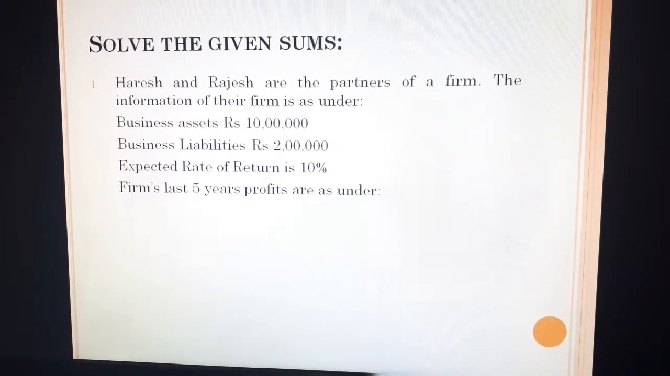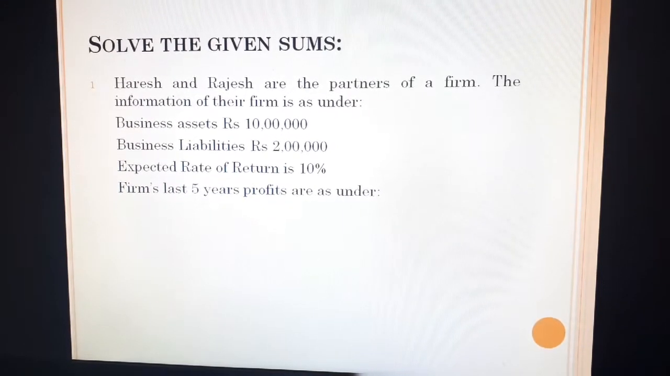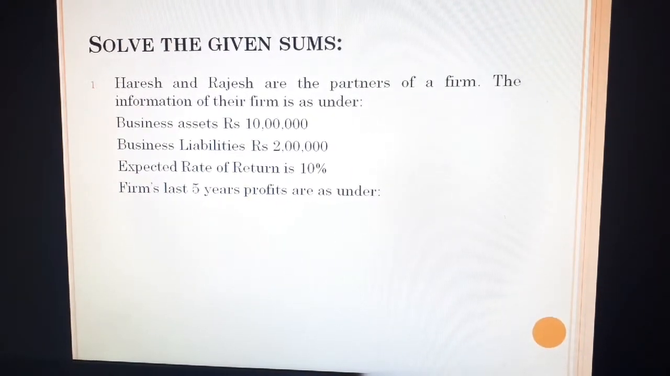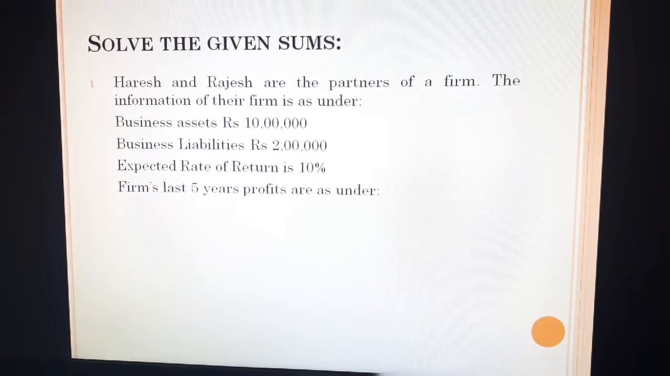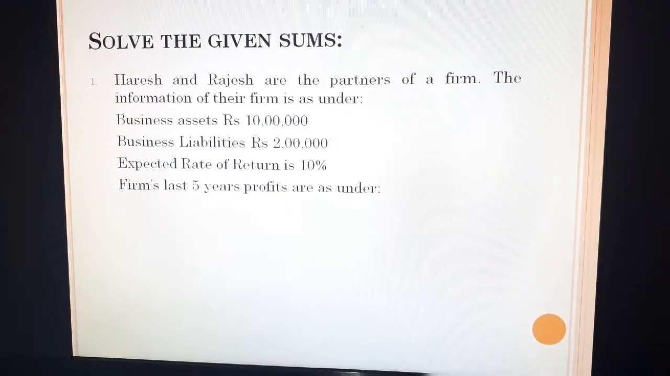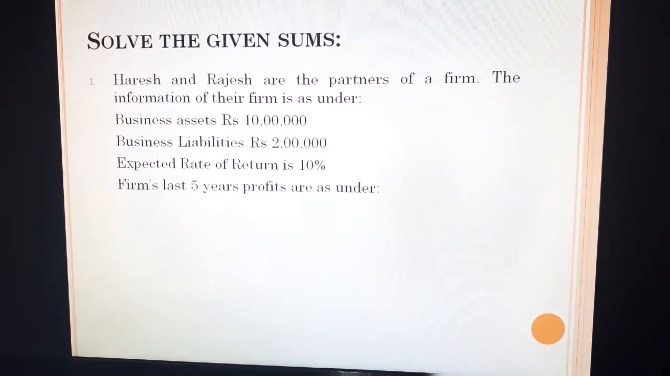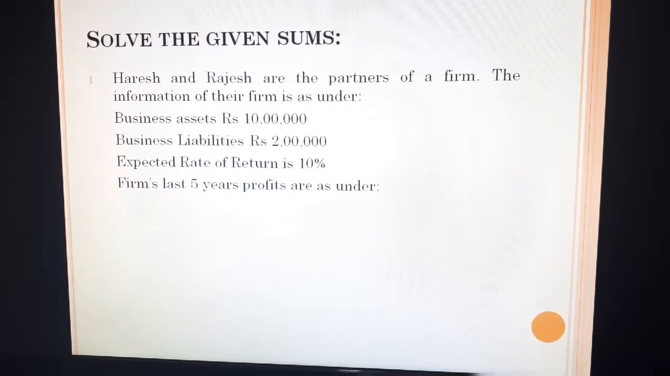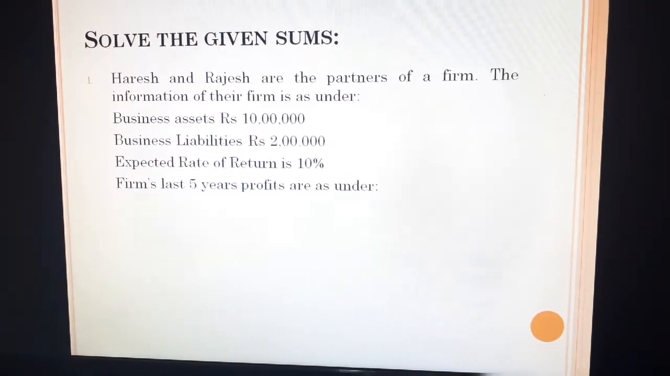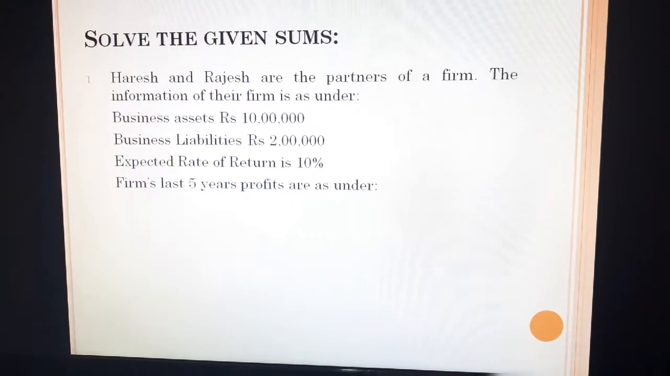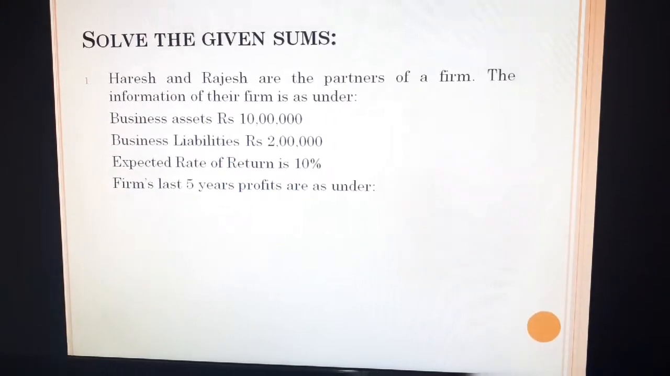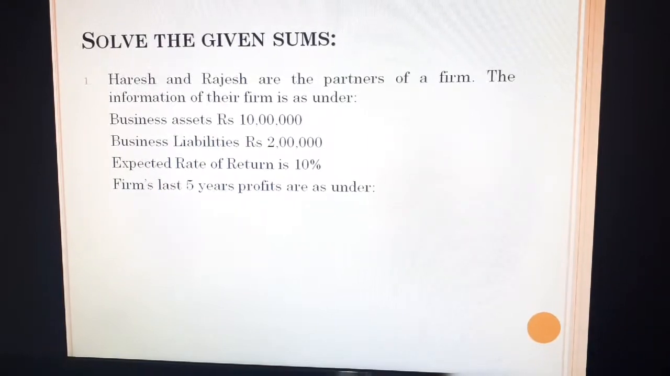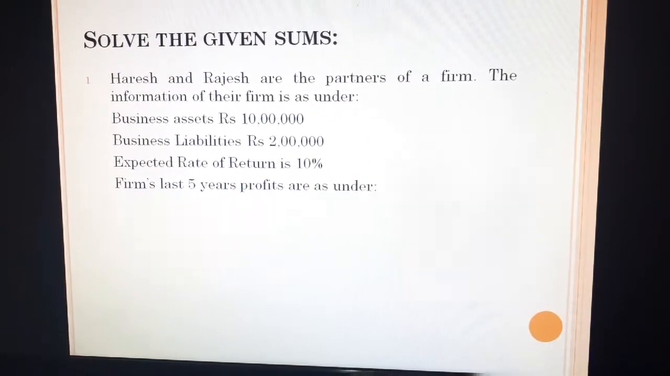Harish and Rajesh are the partners of a firm. The information about their firm is as under. Business assets 10 lakh, business liabilities 2 lakh. Just by observing business assets and business liabilities, we can quickly calculate manually the capital employed, and capital employed comes to rupees 8 lakh. Expected rate of return is given 10% and the firm's last 5 years profit are as under.